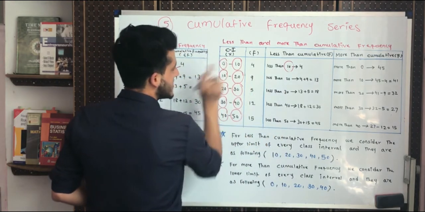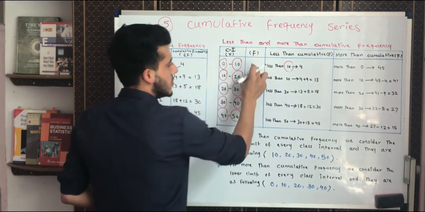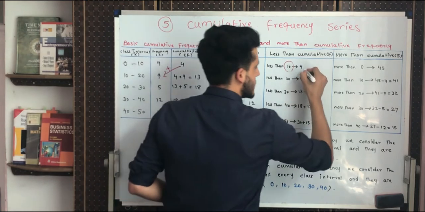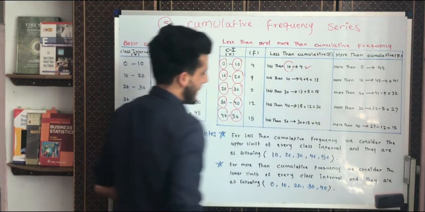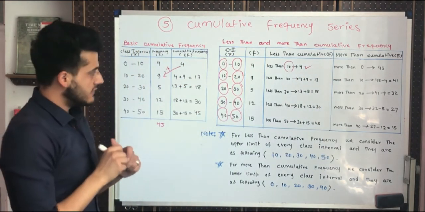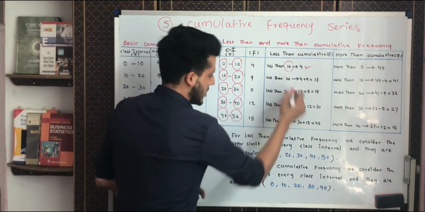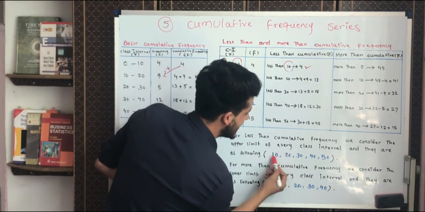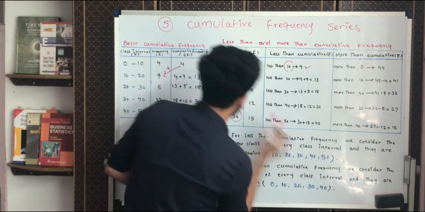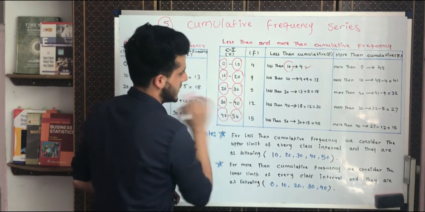Less than 10 mark is 0, between 0 to 10. So only we are having 4 students. So this is the 4 students. The second one, less than 20, because I said here we need these numbers 10, 20, 30, 40, 50.